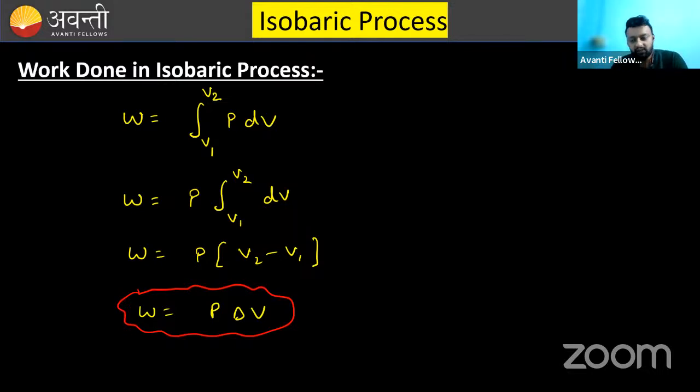In the next session, we will complete two other processes and take some very good examples that will clear a lot of concepts. These are the frequently asked questions. So W equals P delta V. I think it is clear now.